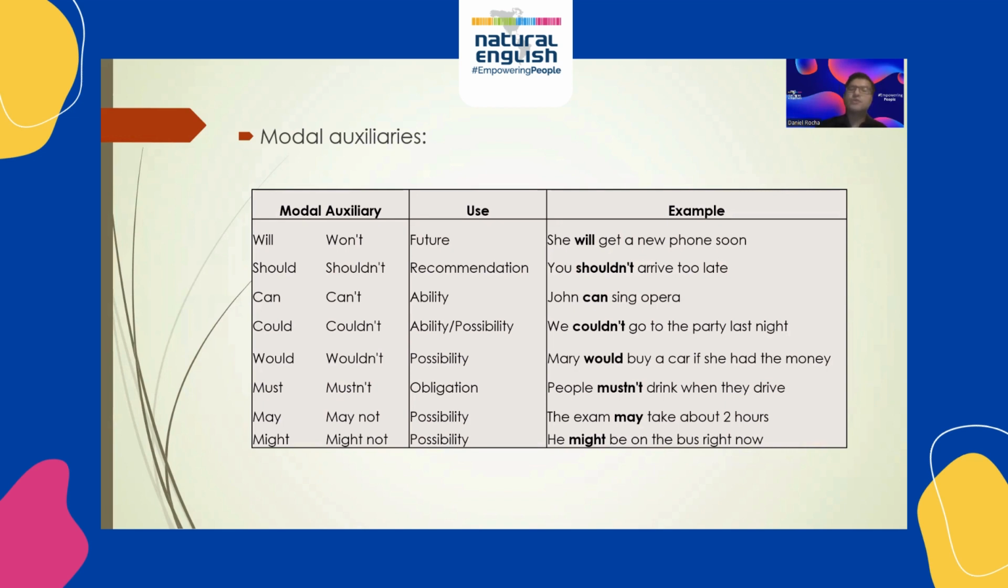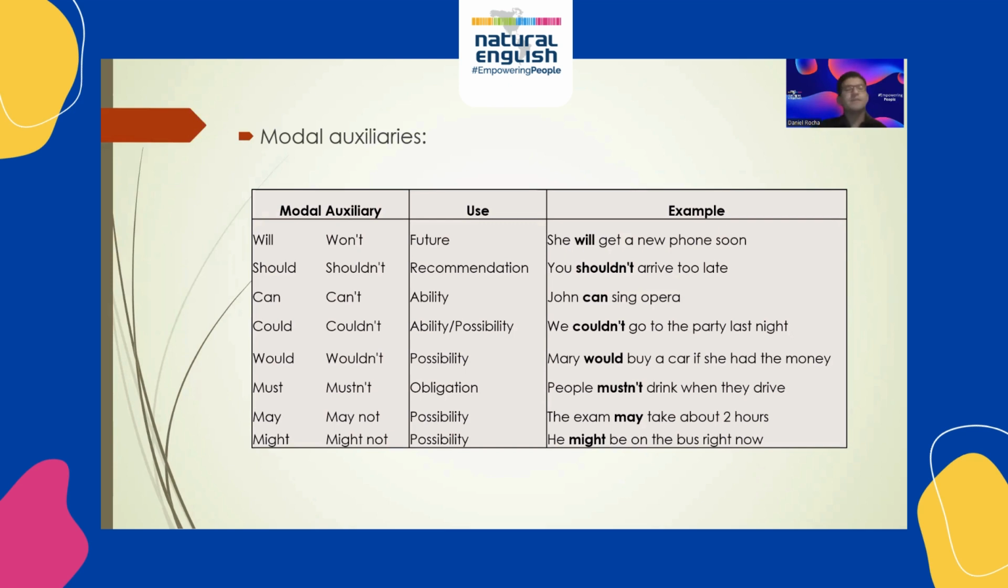The auxiliary would expresses a possibility, as in Mary would buy a car if she had the money, and must expresses obligation. For example, people mustn't drink when they drive. And finally, the auxiliaries may and might are very similar and express possibility. The exam may take about 2 hours, or he might be on the bus right now.